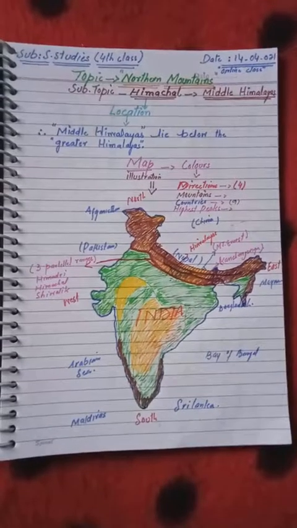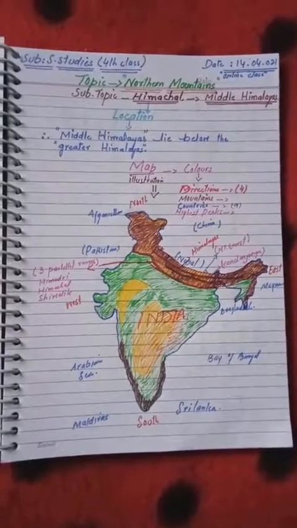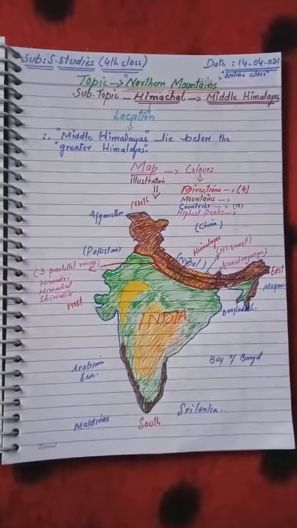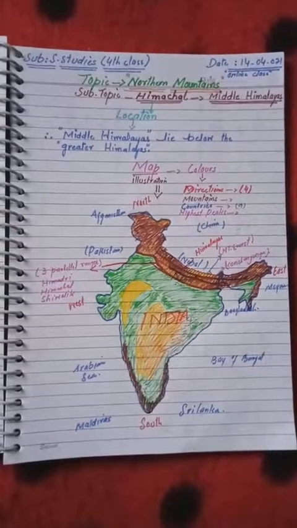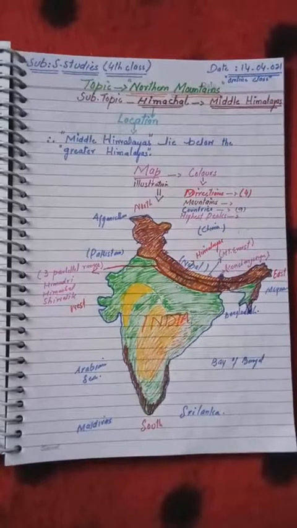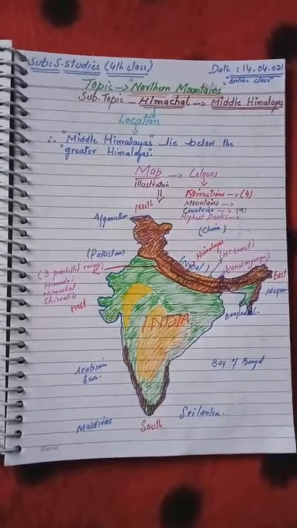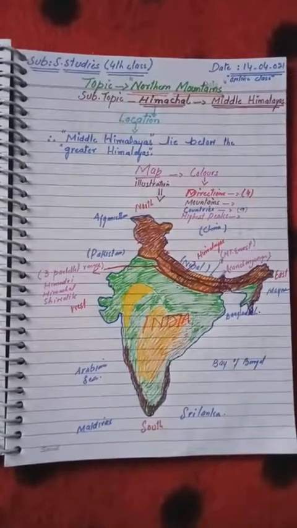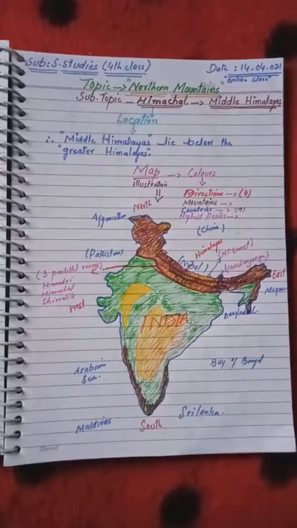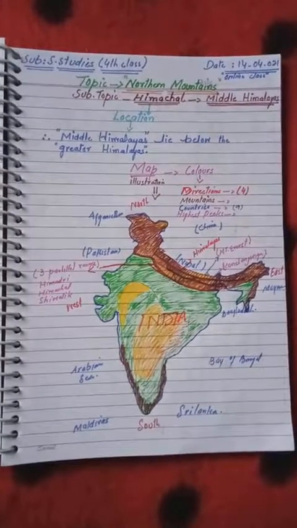So before dealing with today's online lecture, let's have a quick recap of what we studied yesterday. Yesterday we studied Himadri. Himadri is a branch of the Himalayan mountains. You remember? In that video we discussed the location of the Himadri mountains, where they are located, and their main features. We discussed it in our last video.